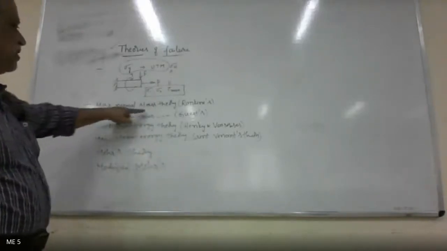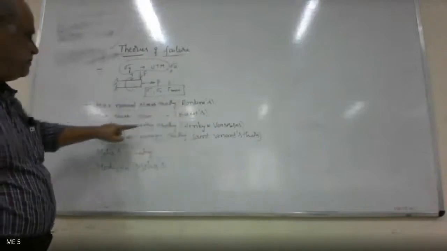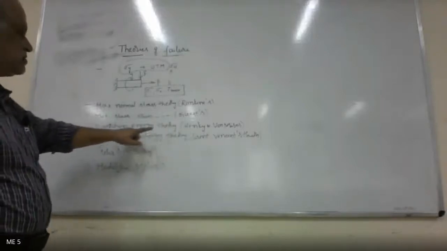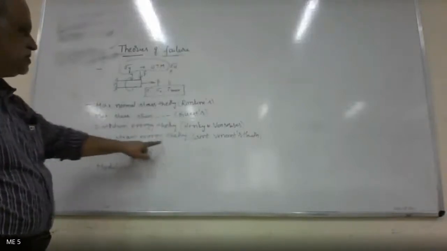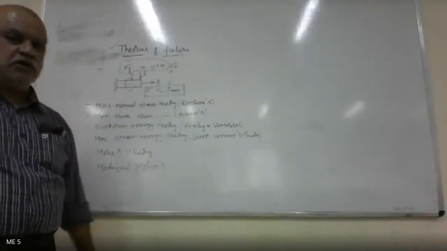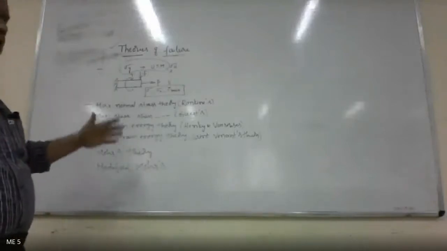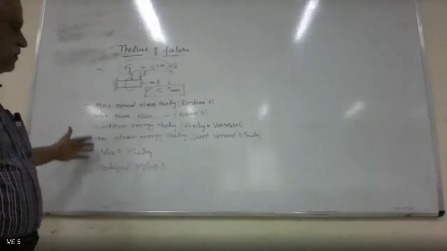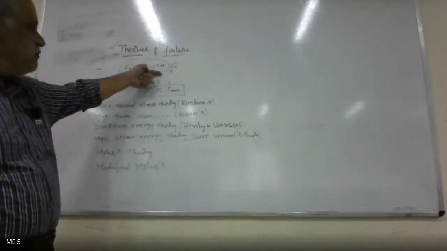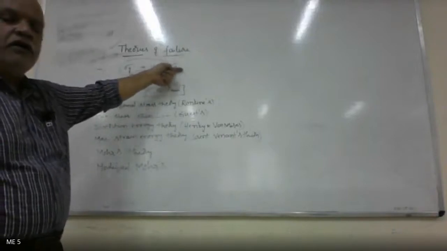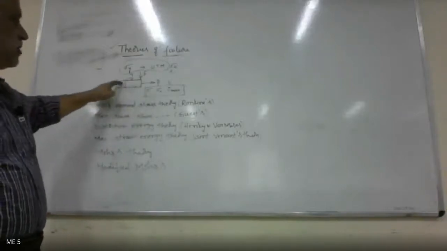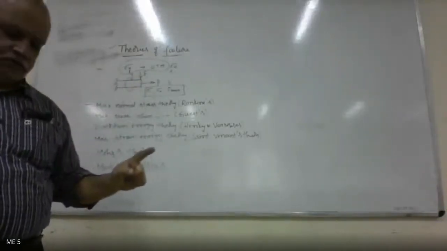So maximum normal stress theory, also called Rankine's theory. Maximum shear stress theory, also called Guest's theory. Distortion energy theory, called Hencky and von Mises. Strain energy theory, called Saint-Venant's theory. Mohr theory and modified Mohr failure theory. These are some of the theories of failure. These theories will give us the relationship between the values of yield and ultimate stress as we find in the universal testing machine to those of the principal stresses that a particular component is subjected to.